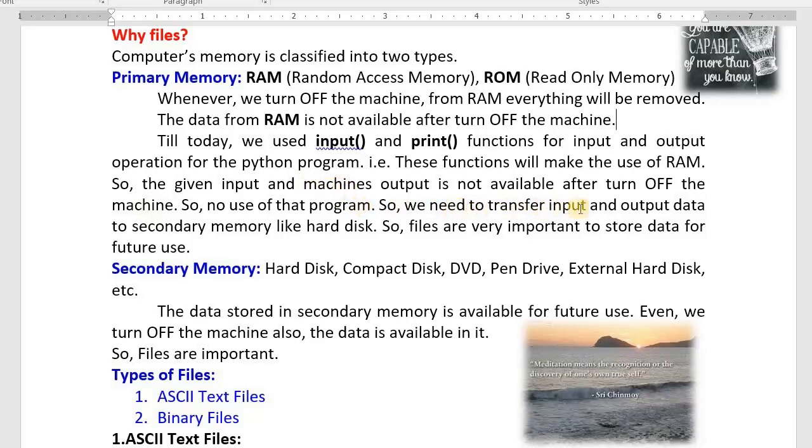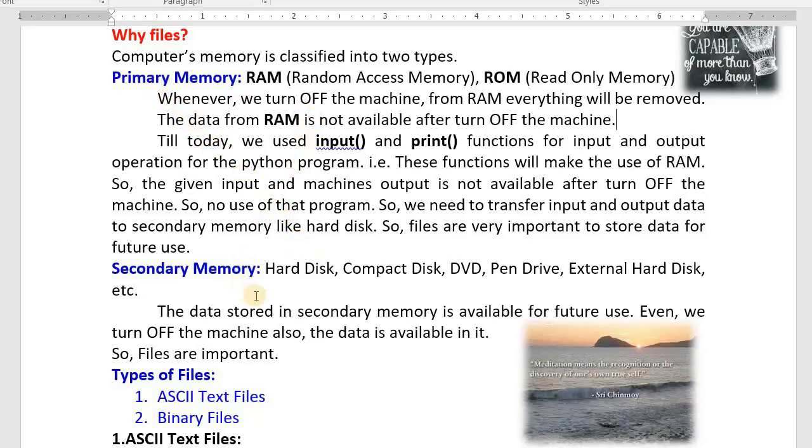So we need to transfer the input and output data to secondary memory like a hard disk, so that we can open the same thing after some days or tomorrow or whenever we want. Then files come in an important role. So files are very important to store data for future use. This is the answer for the question: why do we need to create files?